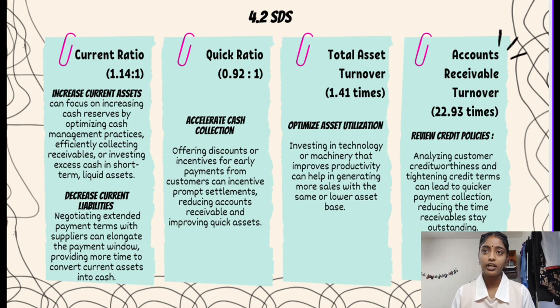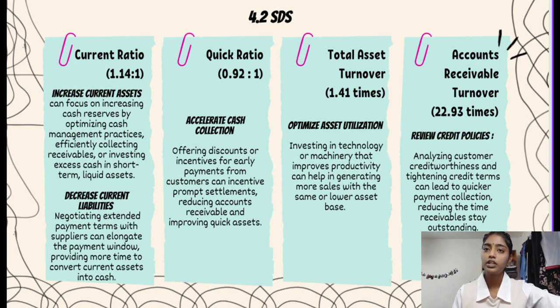For SDS and the current ratio, they can increase their current assets. SDS can focus on increasing cash reserves by optimizing cash management practices and efficiently collecting receivables, and they can decrease current liabilities by negotiating excellent payment terms with suppliers, which can extend the payment window, providing more time to convert current assets into cash. For the quick ratio, they can accelerate cash collection.